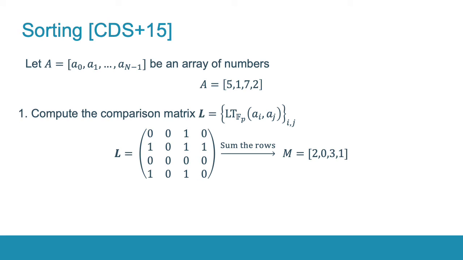Then we sum the rows of this matrix and obtain an array M. This array contains the positions of the elements of the input array A in its sorted version.